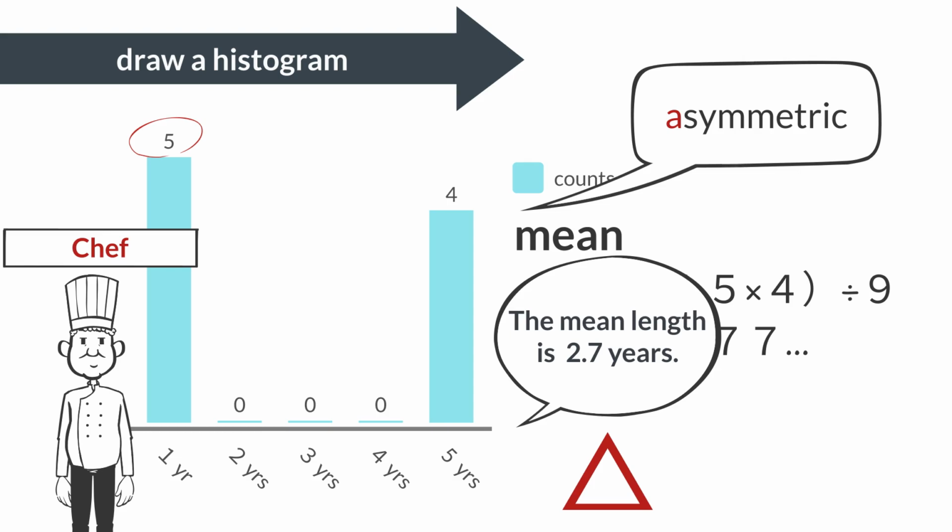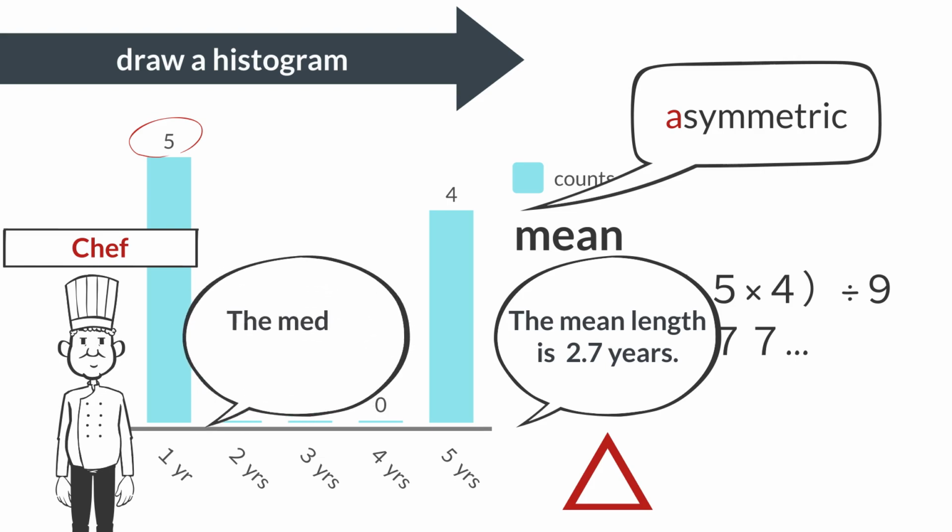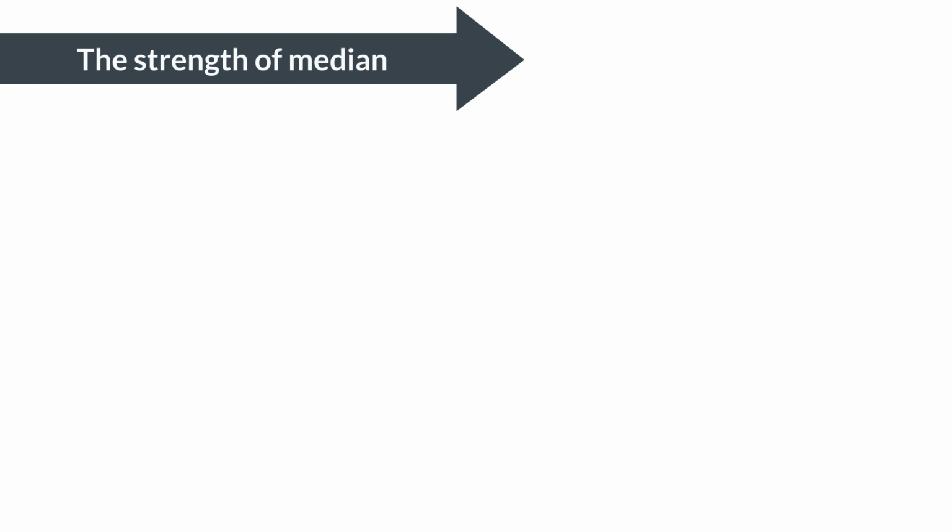In this case, there are many individuals in their first year. Therefore, it would be more accurate to say, the median is 1 year, rather than stating, the mean is 2.7 years. This statement better reflects the actual situation. This is the strength of the median. Regardless of the distribution, it provides a reasonably valid representative value.